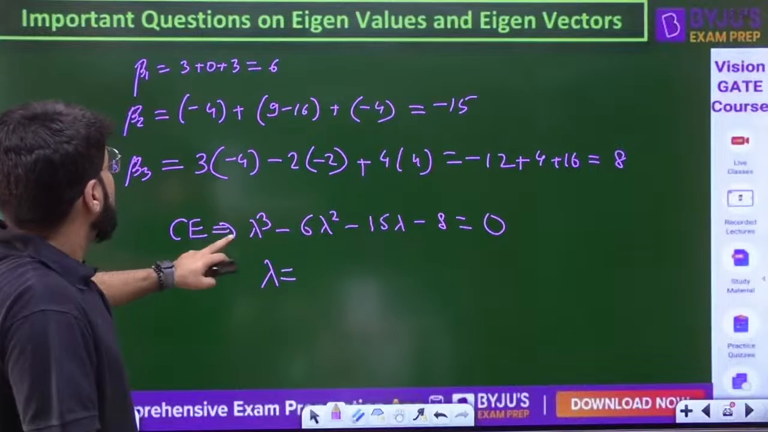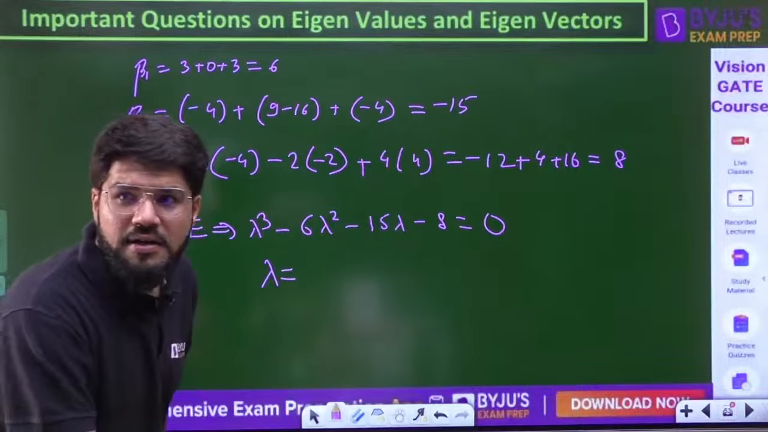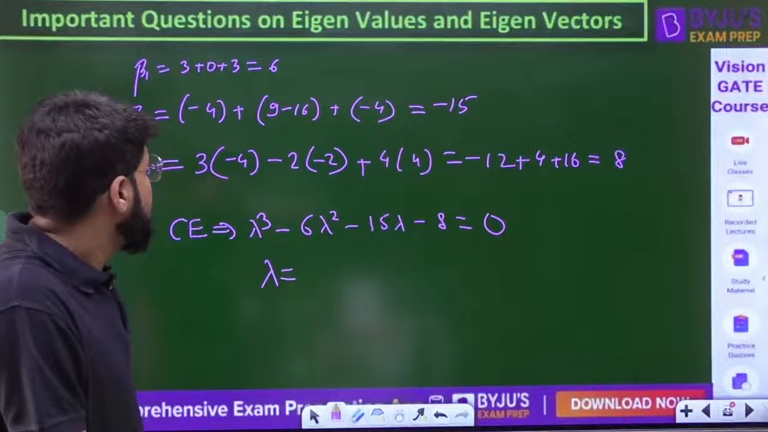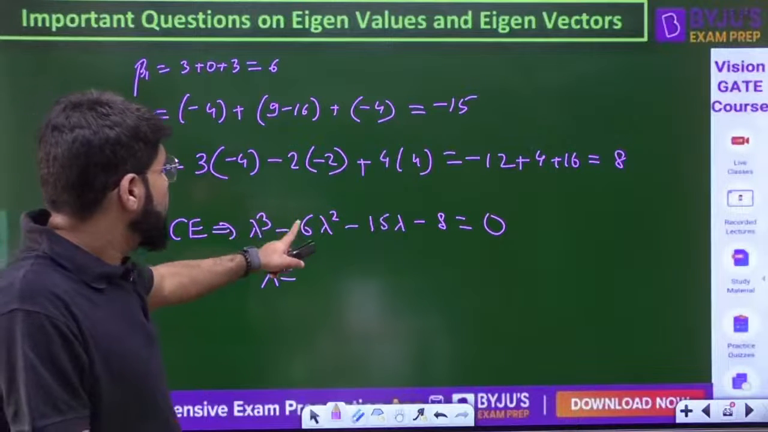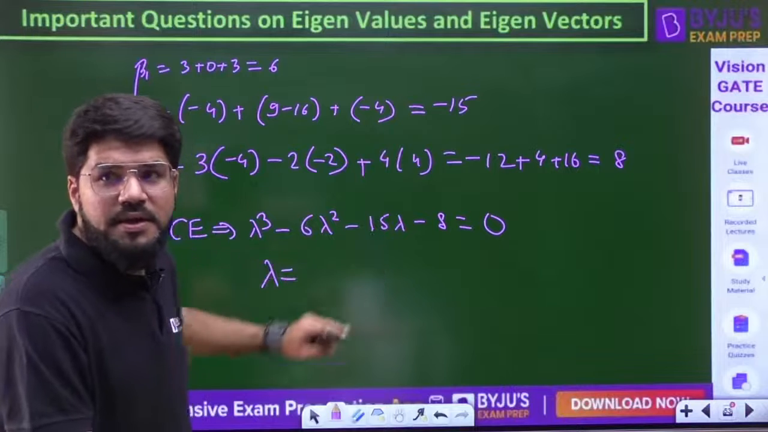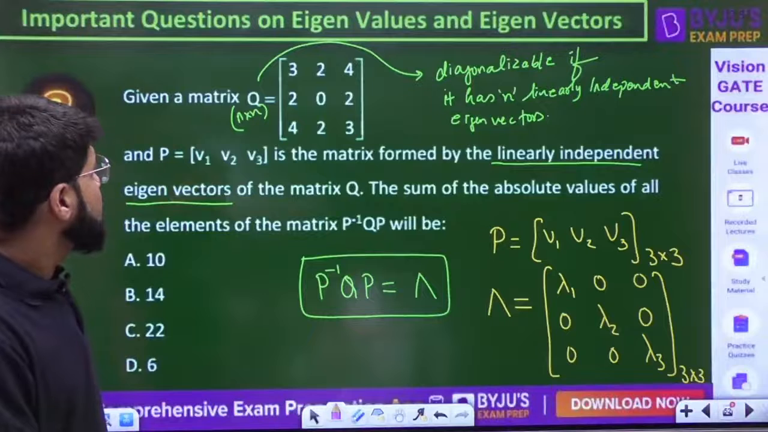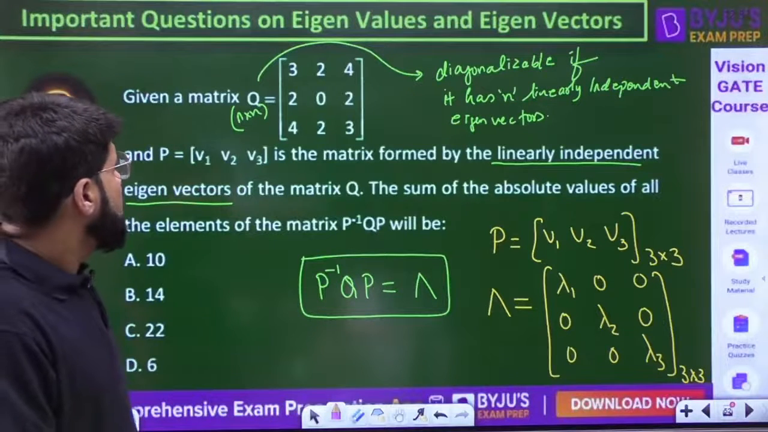Lambda cube minus beta 1 lambda square plus beta 2 lambda minus beta 3. This is correct, Ankit. Plus beta 2 lambda. That part is correct. There is some error in the numbers. There is something not correct with the numbers.